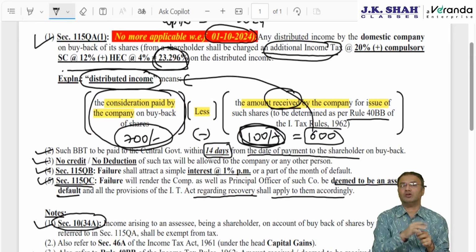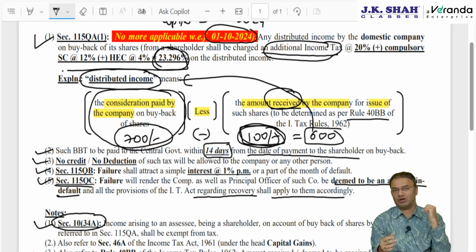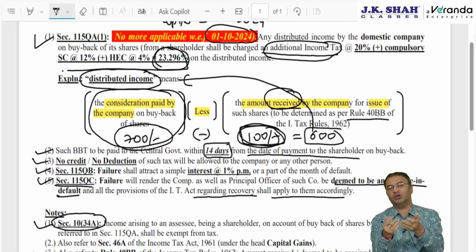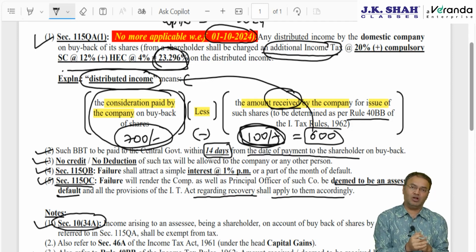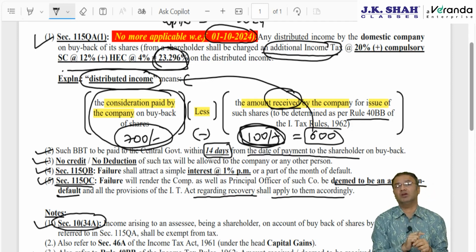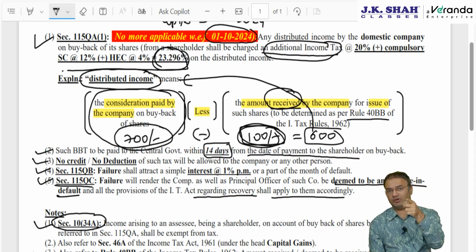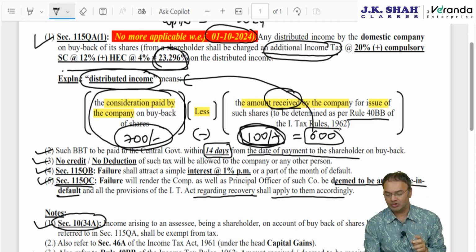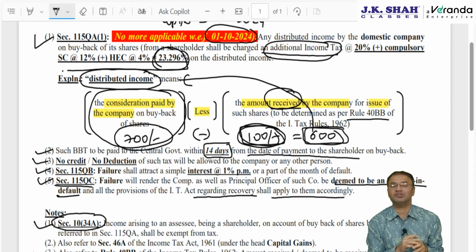Say you had bought the shares from me. I bought it from the company at 100 rupees, you later on bought it from me at 500. You bought it at 500, that's okay, but how much did the company receive? Now the company is buying back from you, but how much had the company received? You did not pay the company, the company did not receive 500 from you, the company had received 100 rupees from me. So buyback tax will be applicable on 600 rupees.